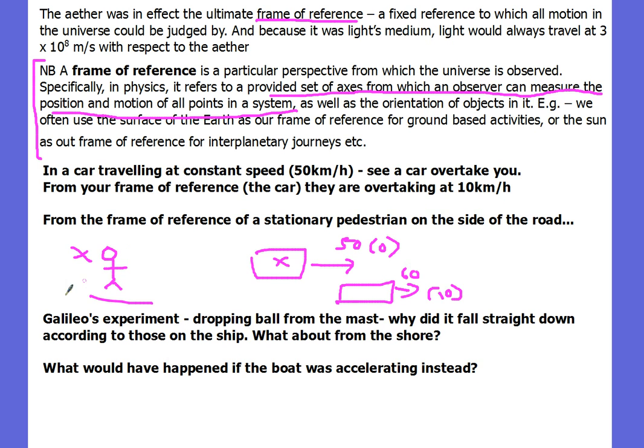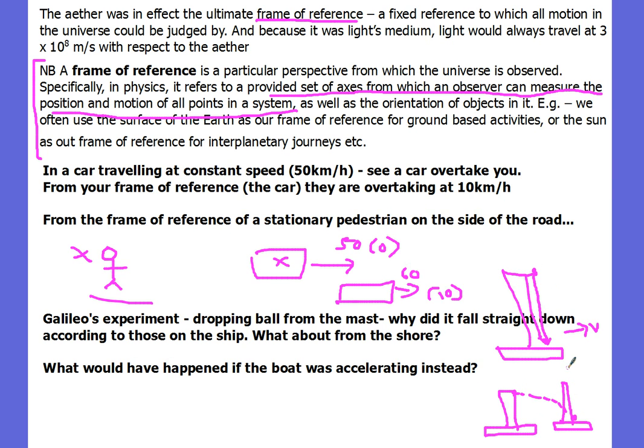Another example of frames of reference we've looked at so far is Galileo's experiment. He dropped the ball from the ship's mast. Remember, he had the ship, and the ball was dropped from the ship's crow's nest. It's a pretty bad ship here. And the ship was travelling at a certain velocity, and when they dropped the ball it appeared to land directly beneath the mast. What actually happened though, according to the frame of reference on the shore, was if the ball was dropped here, and the ship a few seconds later was there, the ball actually left here and travelled in a parabola and landed on the bottom. So relative to the frame of reference of someone in the ship, it looked like it fell straight down. Relative to someone on the shore, it carried that initial speed of v and then fell down in a parabola, it fell to the bottom here.